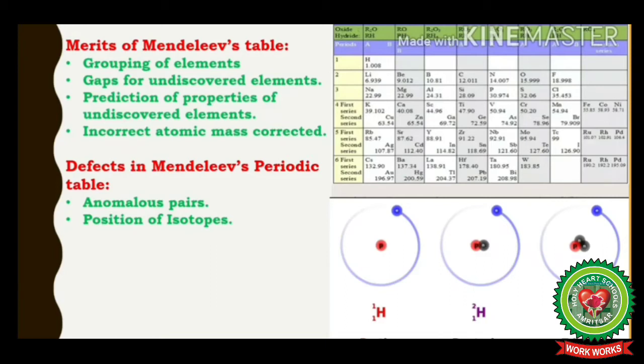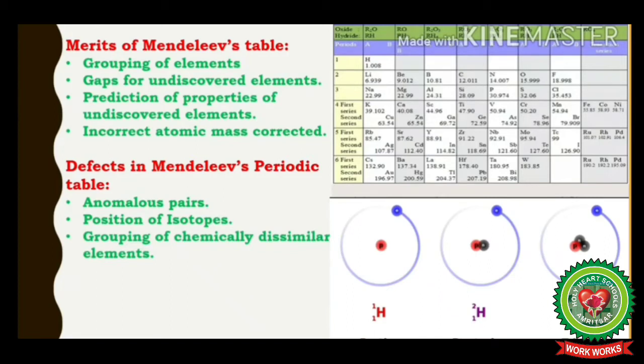So according to Mendeleev's periodic law, isotopes of an element must be given separate places in the periodic table since they have different atomic masses, but actually they were not assigned separate places. So this was a defect of Mendeleev's periodic table.